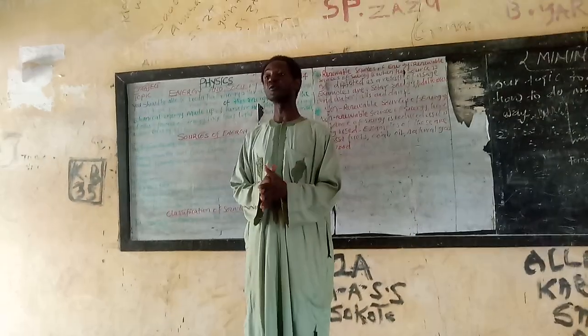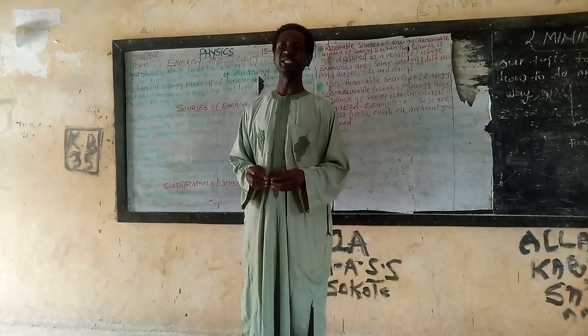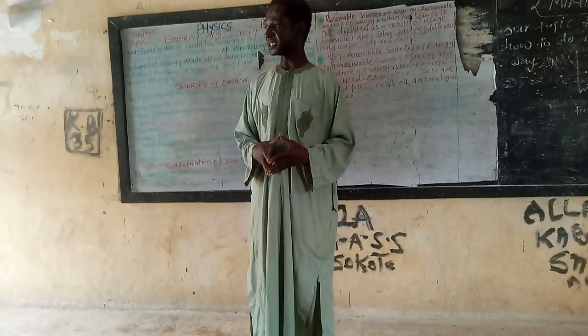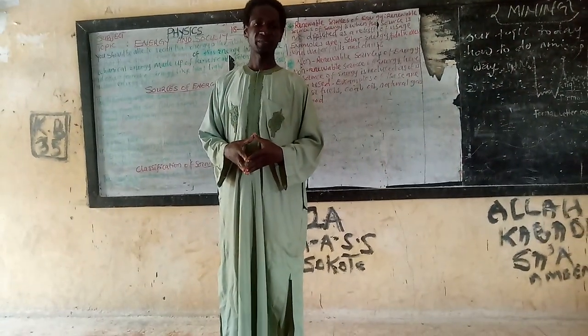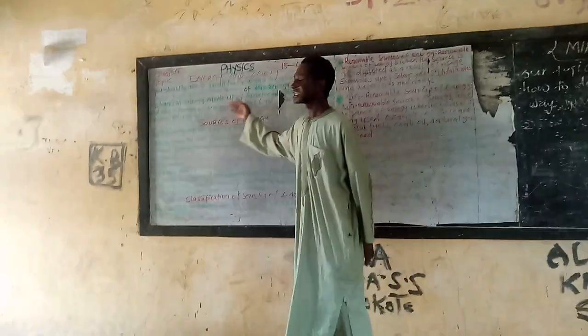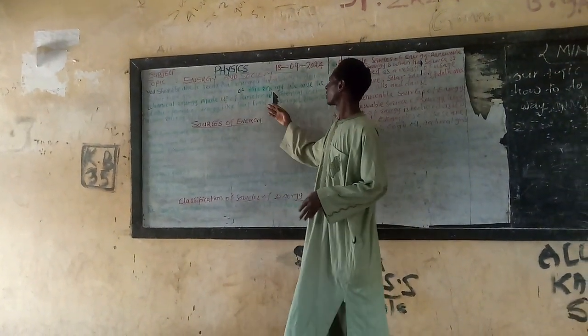So you should be able to recall that energy is the ability or capacity to do work. And that there are different forms of energy.